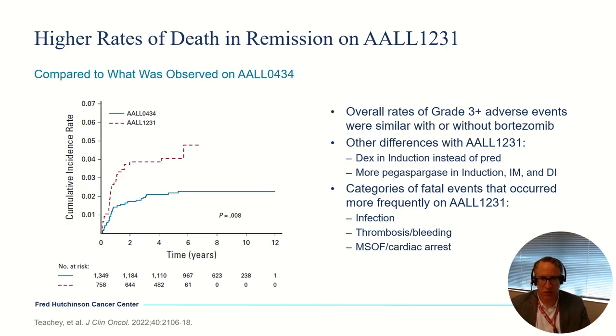The types of fatal events that occurred on this trial more frequently were things like infection, thrombosis, multi-organ failure. But again, on the whole, these are still very infrequent events. While it is discouraging to see that frequent death in remission, particularly in children and young adults, these are still fairly unusual events. But it is an important consideration if you're going to explore some of these strategies, particularly in not so young adults.